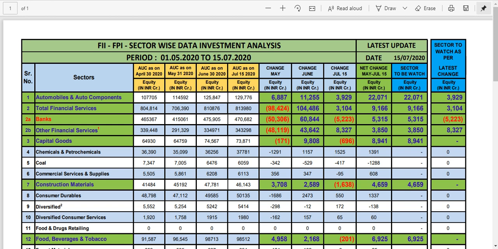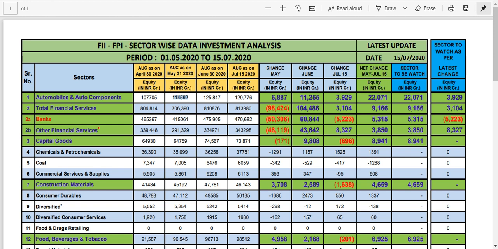I will explain. Let's take one example, automobiles. In automobiles they had invested 1,07,705 crore on 30th April. But when I got data for 31st May, the investment was 1,14,592 crores.